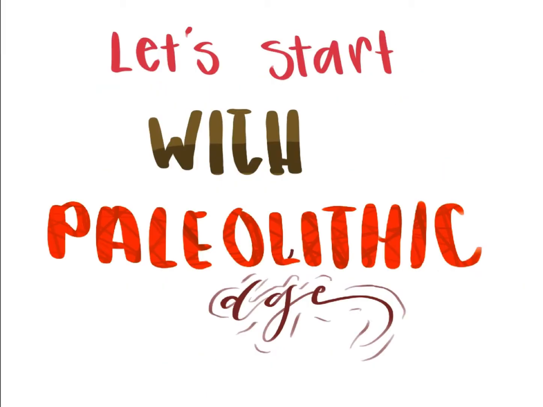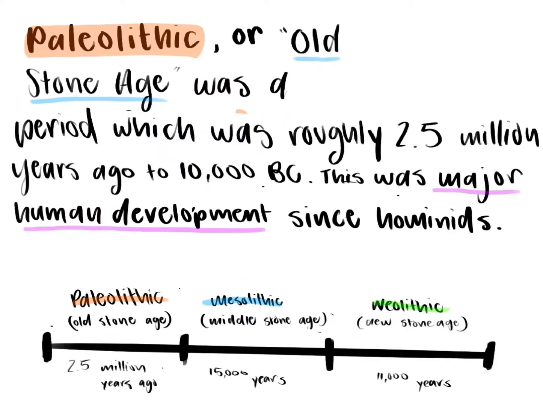Let's start with the Paleolithic age. The Paleolithic, or Old Stone Age, was a period which was roughly 2.5 million years ago to 10,000 BCE. This is major human development since hominids.